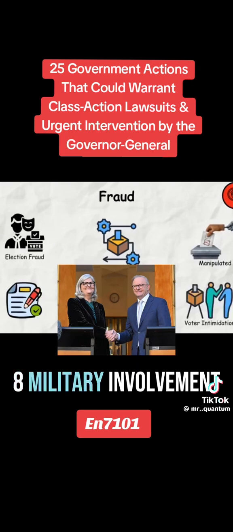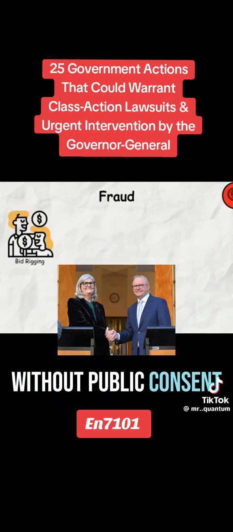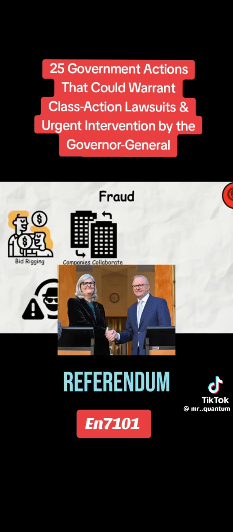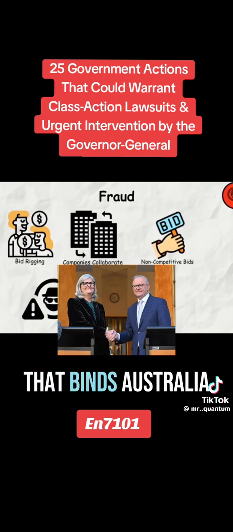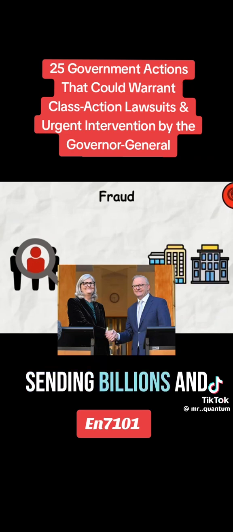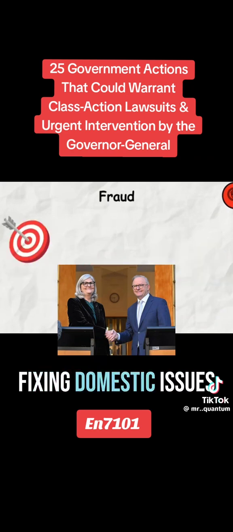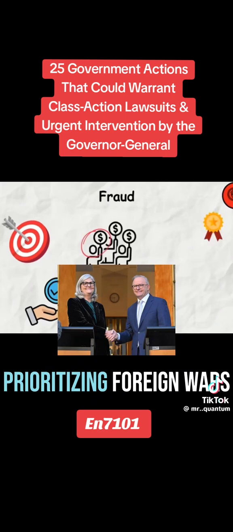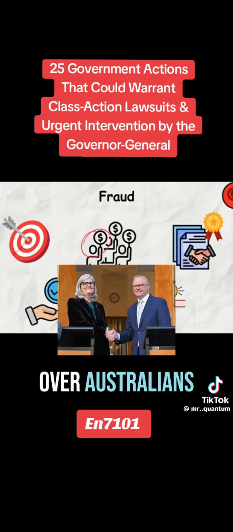8. Military involvement without public consent. AUKUS deal without referendum, a military pact that binds Australia to conflicts without citizen approval. Sending billions in weapons instead of fixing domestic issues, prioritizing foreign wars over Australians.